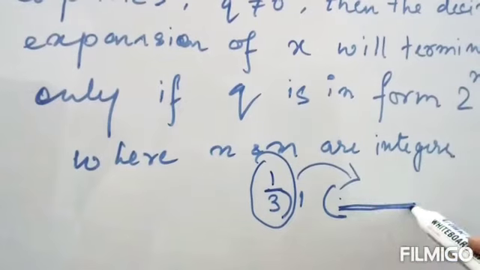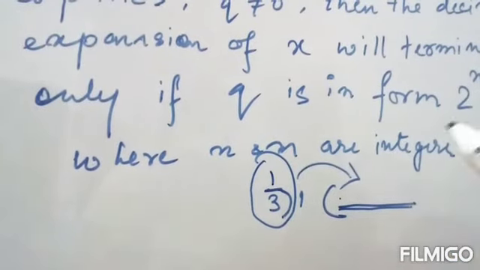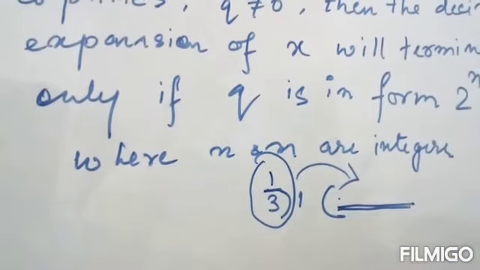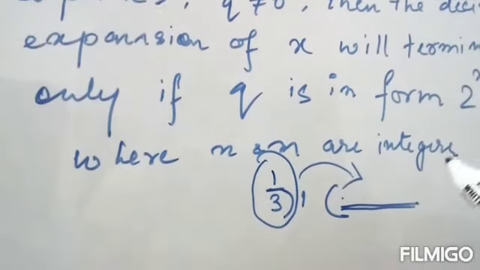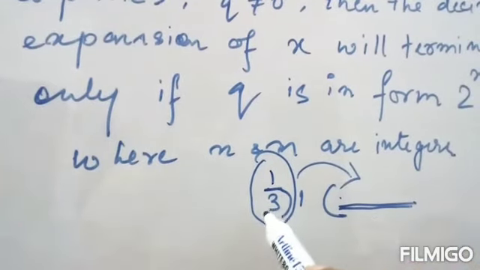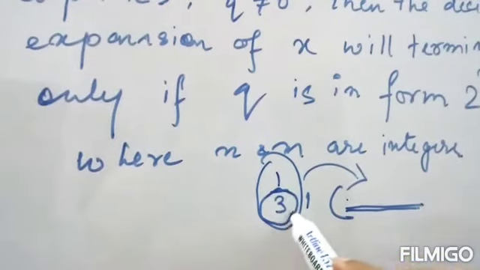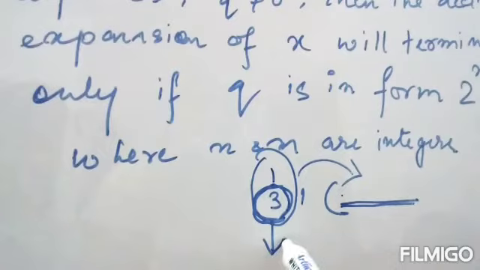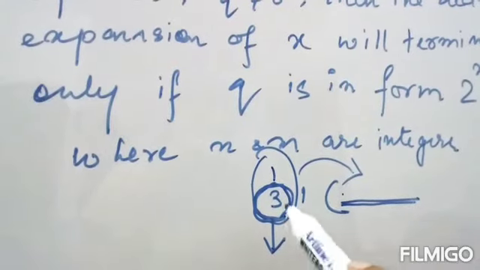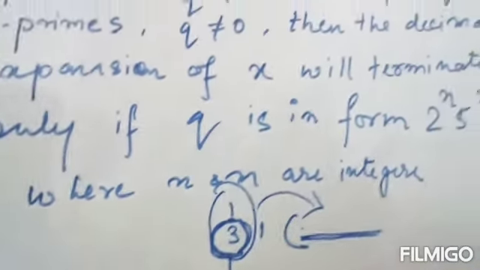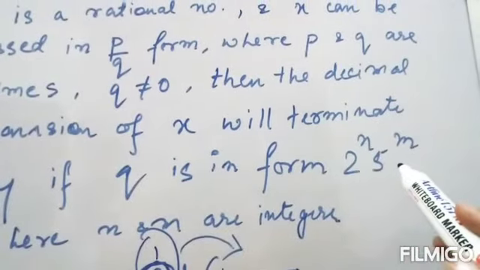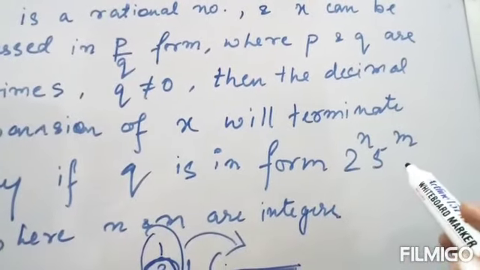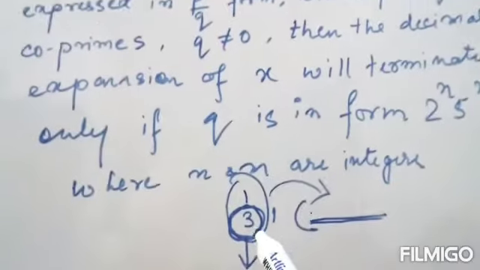It will come to an end if at last somewhere we get remainder as 0. Whether this happens or not depends on this number q, the denominator. If the denominator is in the form of 2 to the power n and 5 to the power m, where m and n are integers.